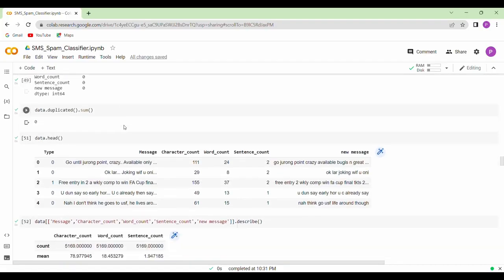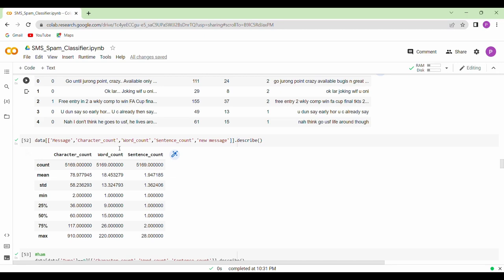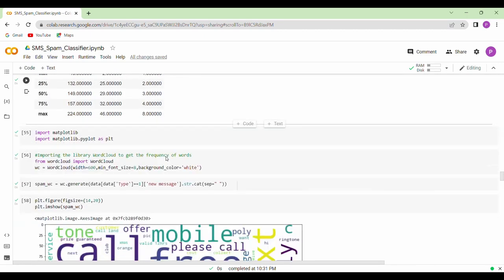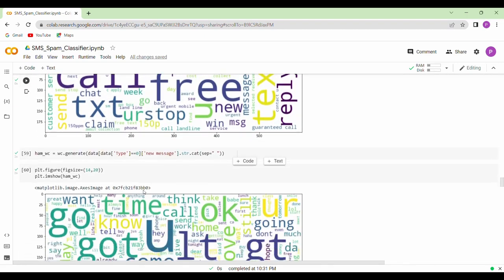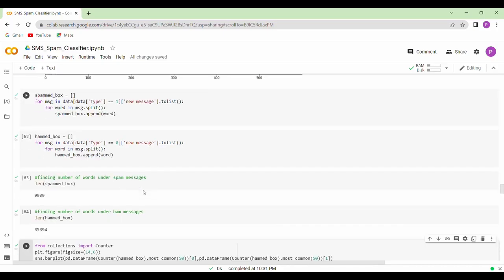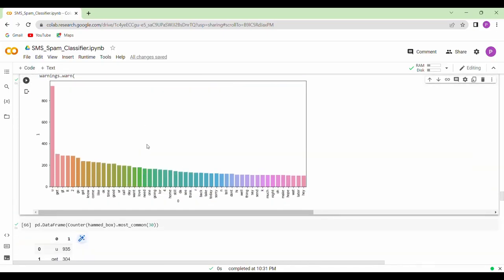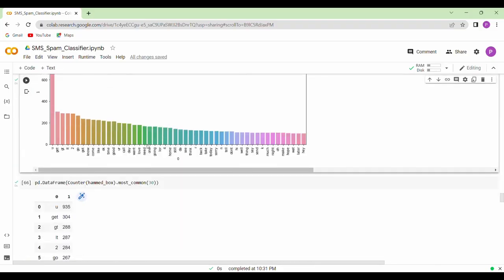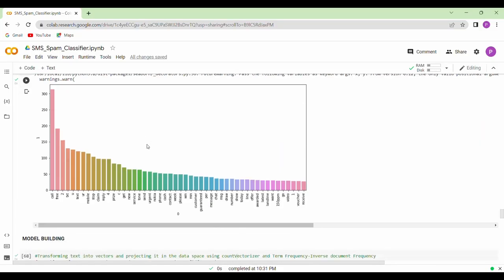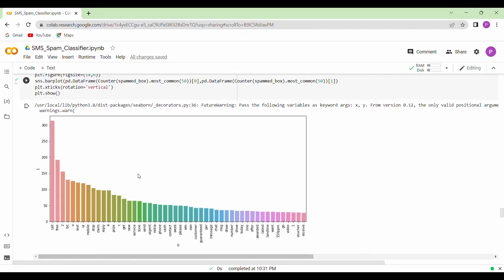And then we will be counting the word, character and sentence count and then display it in the graph, that plot. And now we will be plotting another graph, the same graph, just different in appearance, to check how many times each word occurs. So this was pre-processing, and now my teammate will follow.